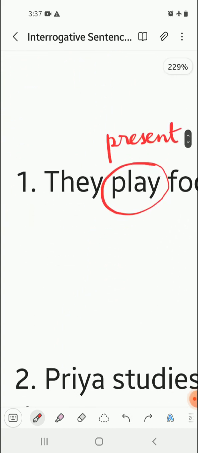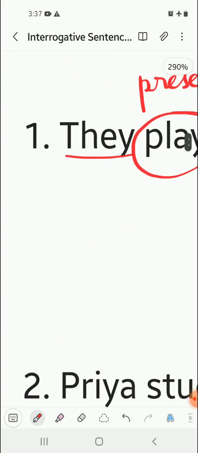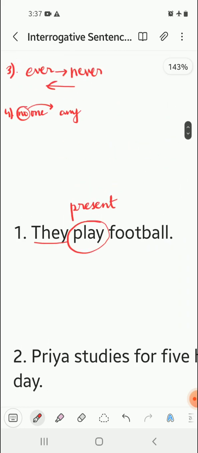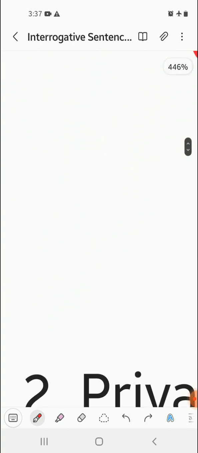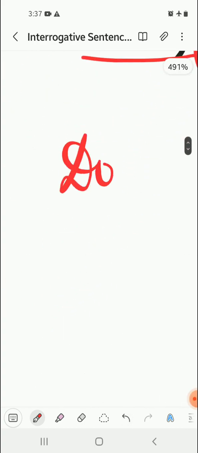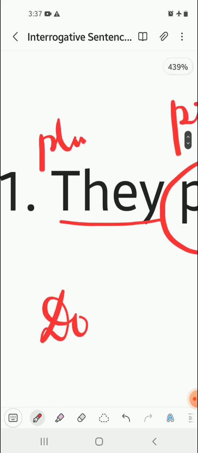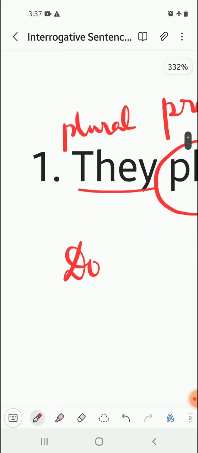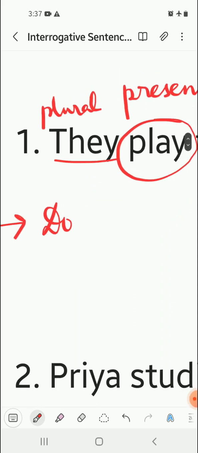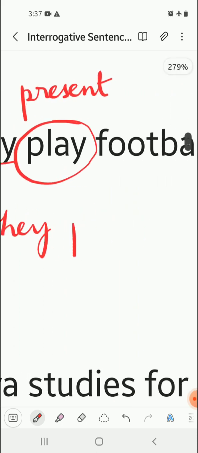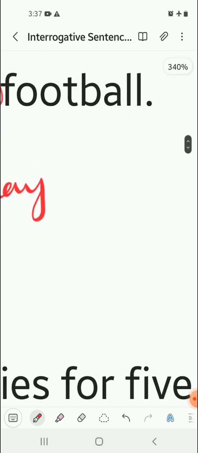Over here, see, it's given they. They means plural. So for plural, we have to use do. So this is how we're going to write it. That is do, because it is plural. No be form of verb, so that is why we're using do, does, or did. So we're using do. Then they football.